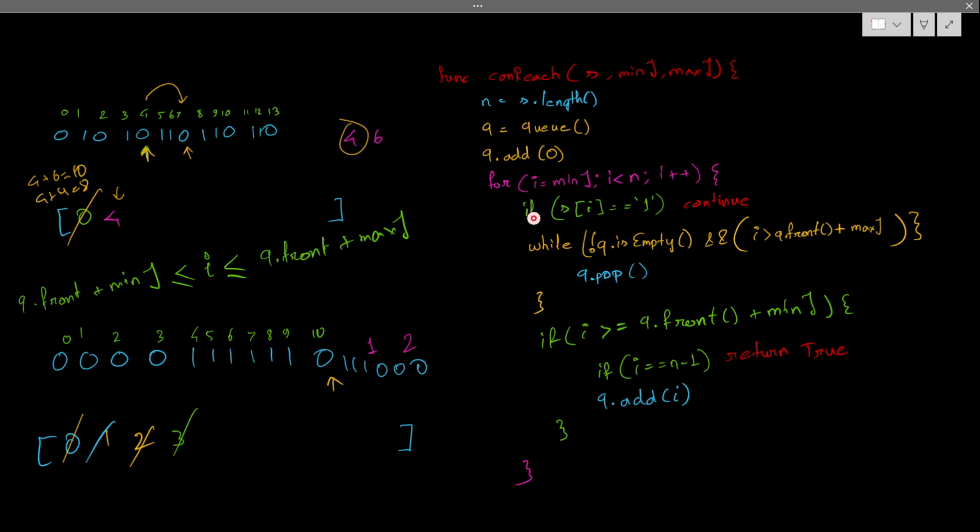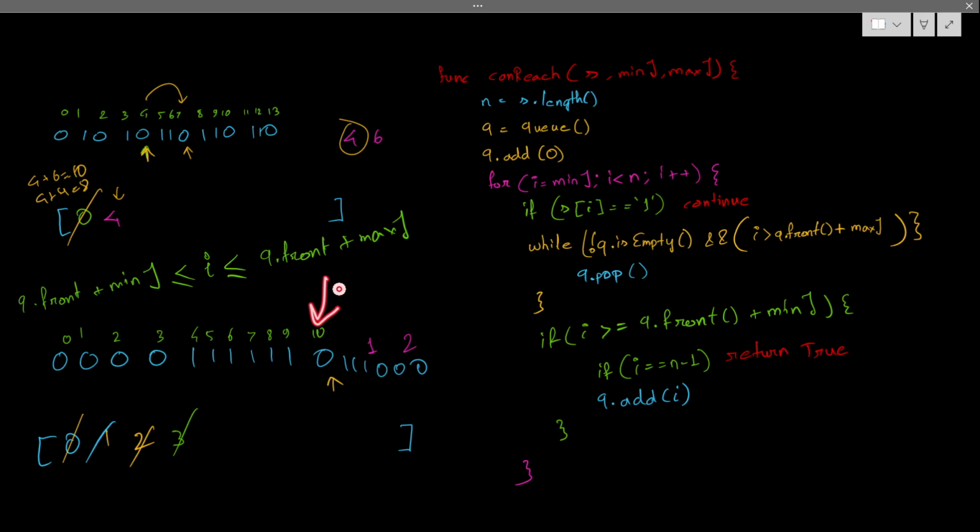This is the first loop's check: is it reachable from any previous reachable index, that is, does it belong to the maximum range of any reachable index? If the current index is not inside the maximum range of the previously reachable indices, that means whatever is present after the current index is also not reachable.